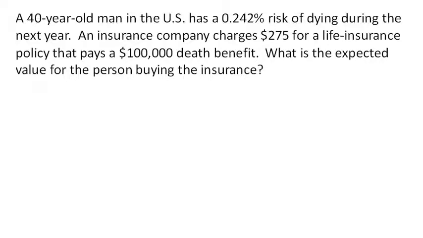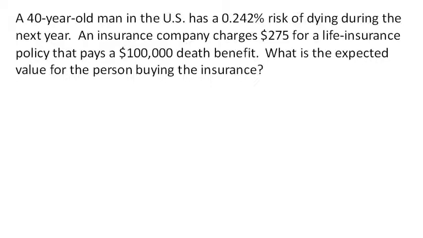Okay, a 40-year-old man in the US has about a 0.242% risk of dying during the next year. An insurance company charges $275 for a life insurance policy that pays a $100,000 death benefit. In other words, it pays that if the person dies during the year. Otherwise, they just get their $275 and the person doesn't get anything.